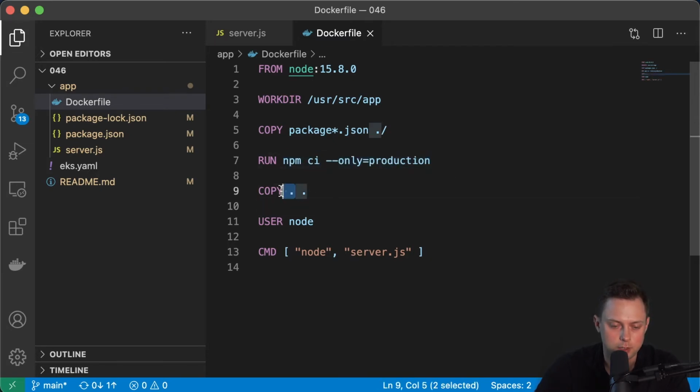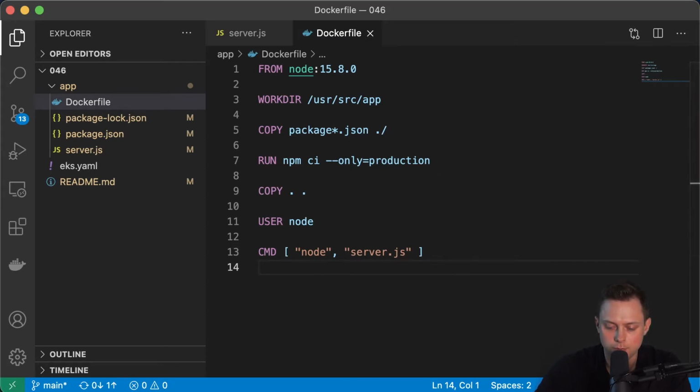Finally, we're gonna copy everything from the local directory to the Docker image, and also we're not gonna run it as root. We're gonna use the node user, which is provided by this image itself. And finally, on line 13, we're going to define the entry point, the command that will start our Docker image. All right, so that's done.